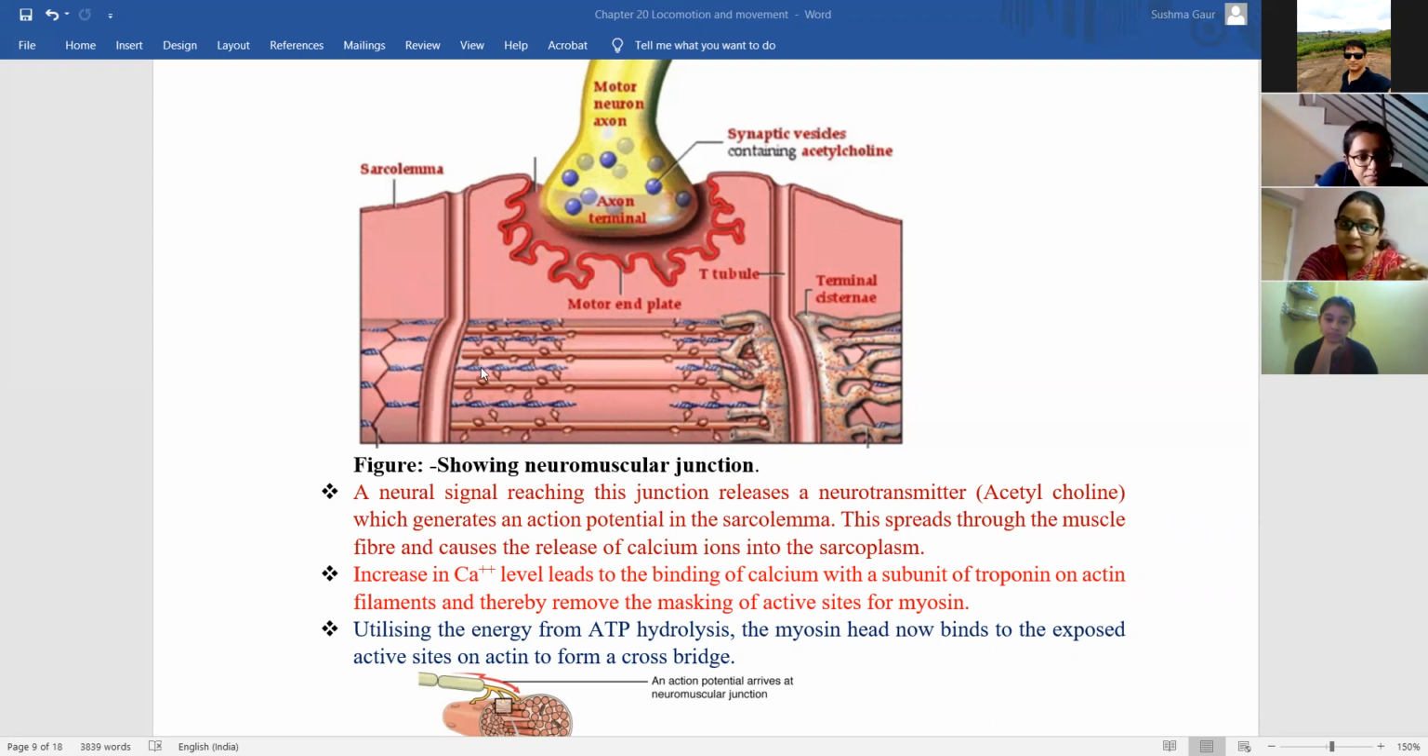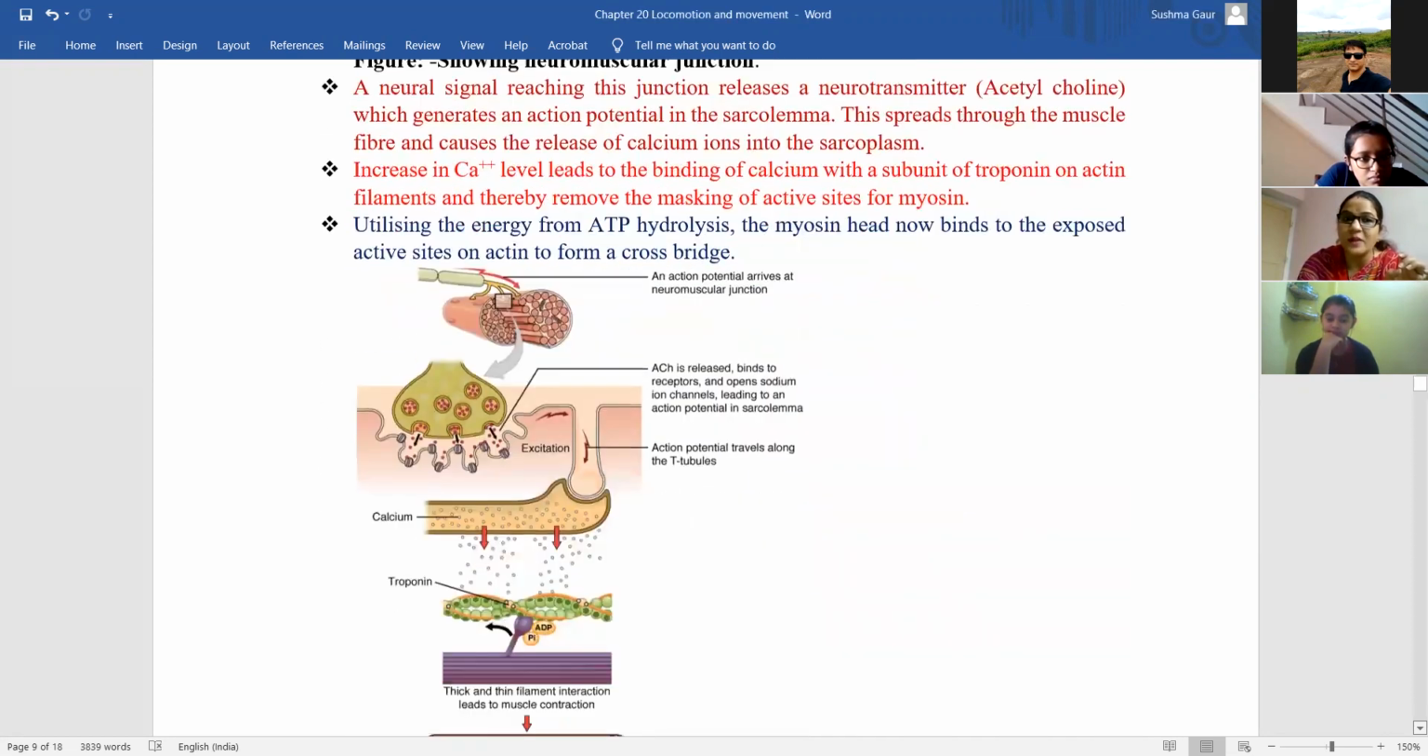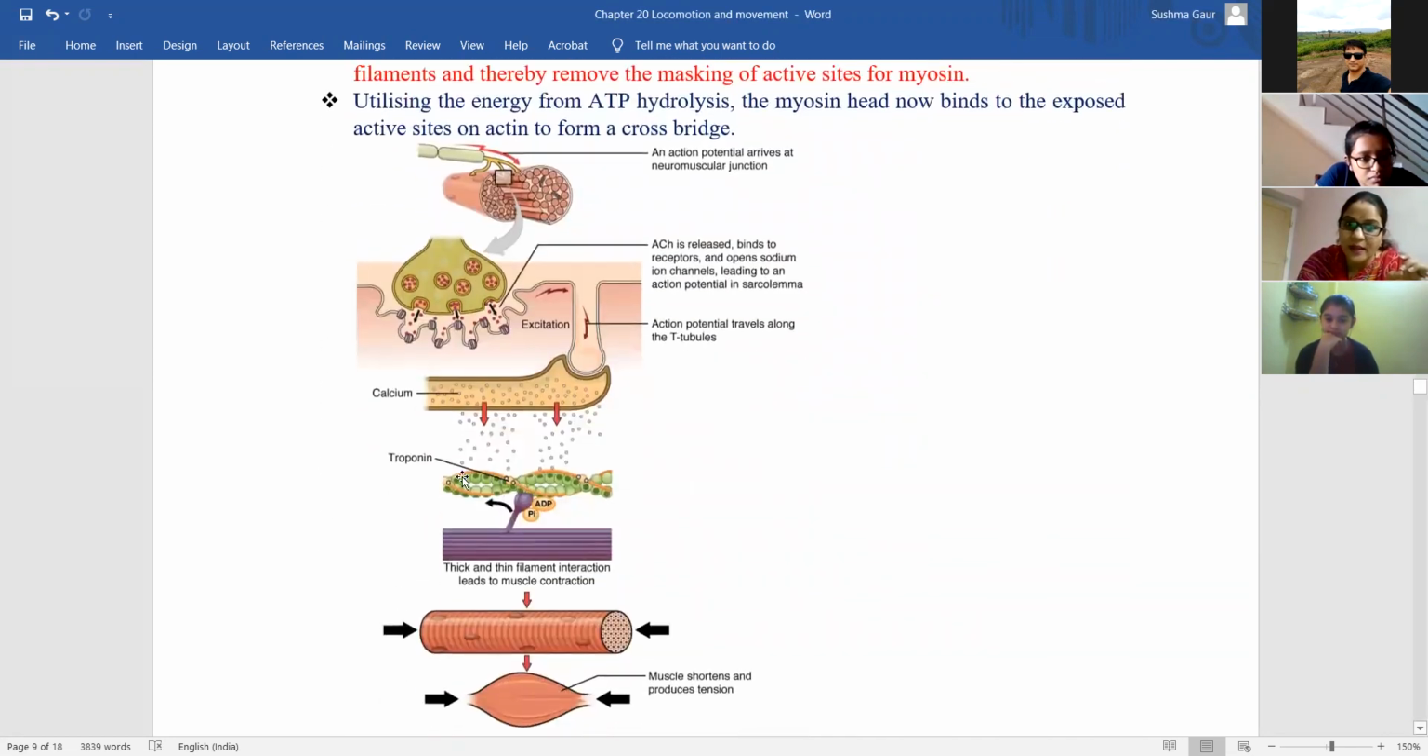This is your actin. This is your myosin. Now somewhere on the actin, some troponin will be present. So the calcium will come and bind to the troponin of the actin filaments, and this will cause free space. These are the troponin present on the actin.